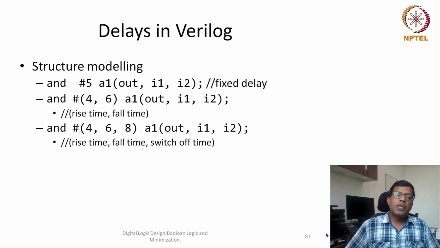There could be a third parameter to delay also, that is rise time, fall time and switch off time. Switch off time is a special case which we have not considered so far. If the output is neither high nor low, but it is at a high impedance, or it's disconnected, or it was switched off, then how much time it will take to go into the state of 0 or state of 1, that is called switch off time.